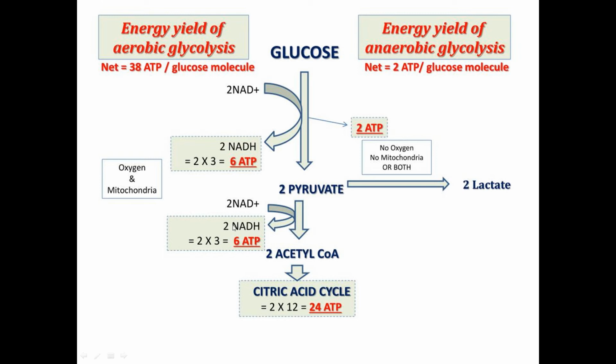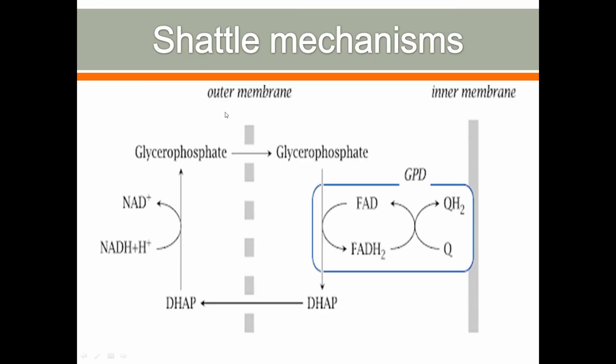Altogether here we see 24 plus 6, 30, and here NADH2 in the cytosol can't move to the mitochondria because mitochondrial membranes are impermeable to cytosolic NADH2. So because of that, this NADH2 gives its hydrogen to other molecules by shuttle mechanisms. Here we have the glycerol phosphate shuttle mechanism.